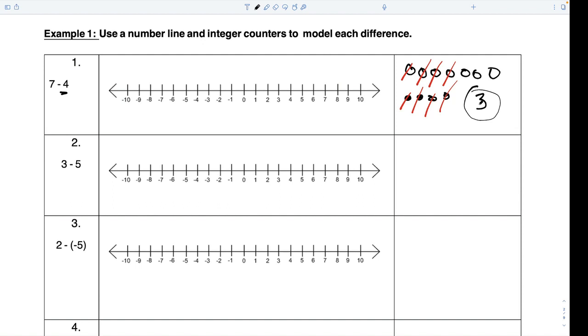I want to say sometimes you can get the problem mixed around, like 4 minus 7. Yeah, sometimes it'll be 4 minus 7, that'll be the opposite. Ashton? Can I fill the one? Yeah, you can. Go quick. On to the number line.